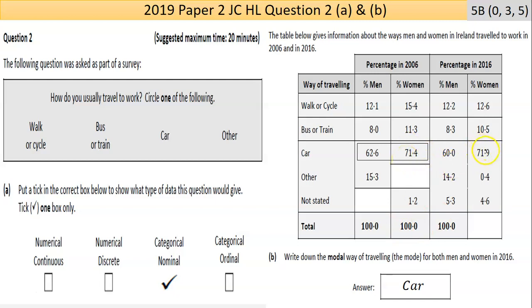I put a box around that for some reason; I think I read it as 2006. I made these notes six months ago and only made the video now. But it's the same answer: the car is still the most common method of transport in 2016.